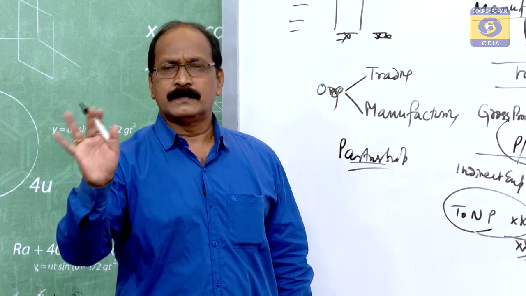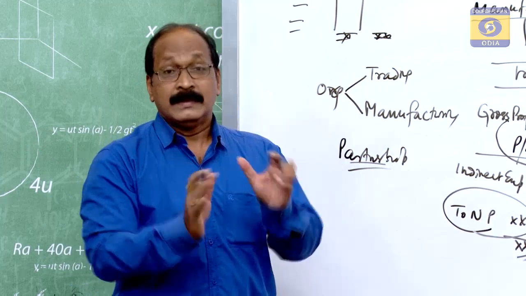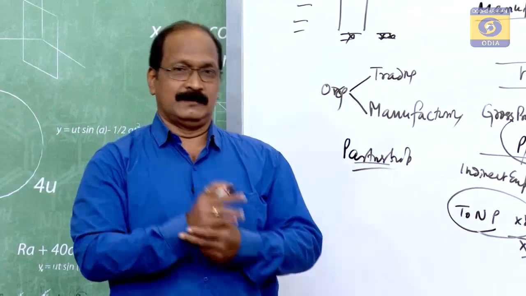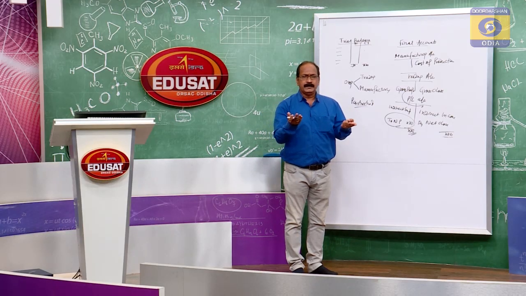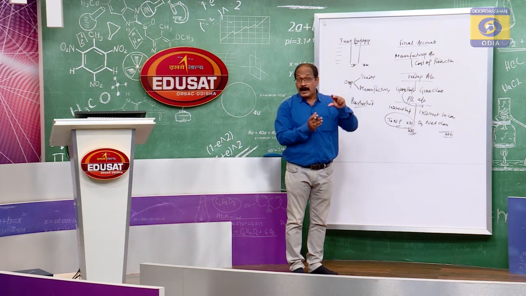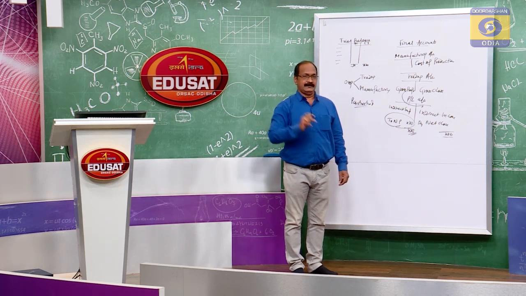A number of owners, a number of partners are there. So, whatever profit is earned is to be distributed among the partners. Suppose A, B and C are partners, and 5,000 rupees is found as net profit. That 5,000 rupees is to be appropriated among A, B and C.